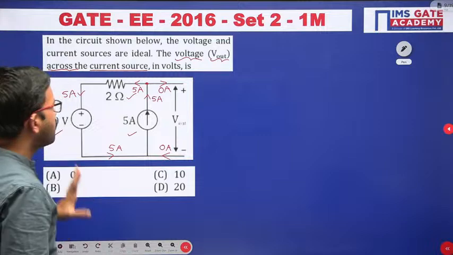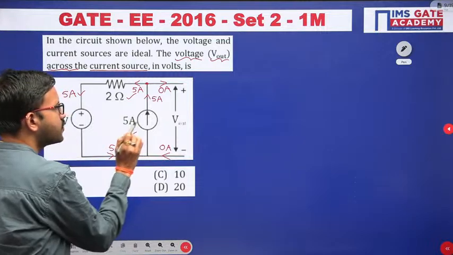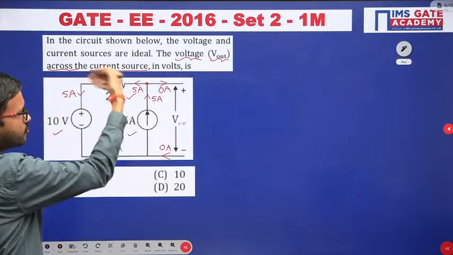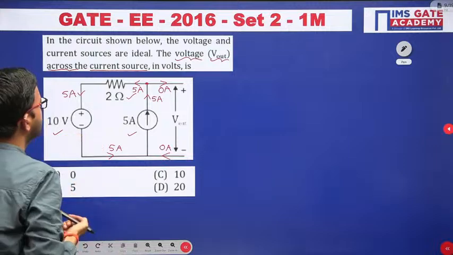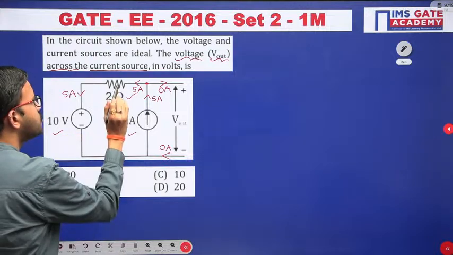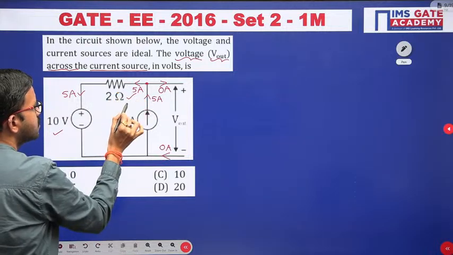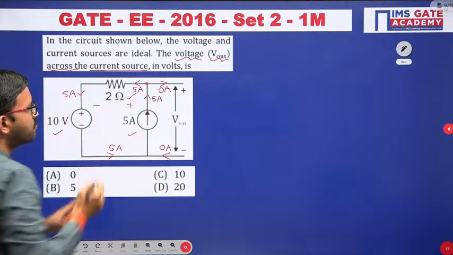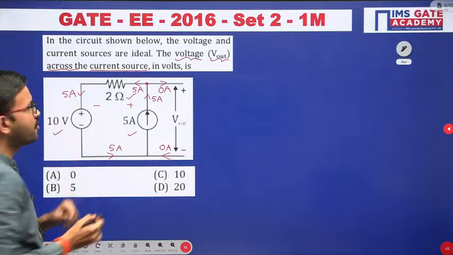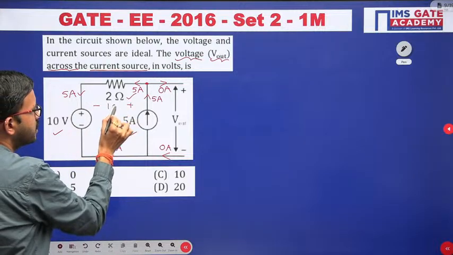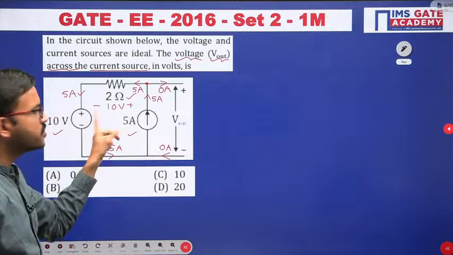But in this circuit, because of this 5 ampere current source, the current is flowing like this. Now you can use Ohm's law. Here 5 ampere and then 2 ohm resistor. That means you are getting voltage polarities plus here, minus here. 5 into 2 is nothing but 10 volts.